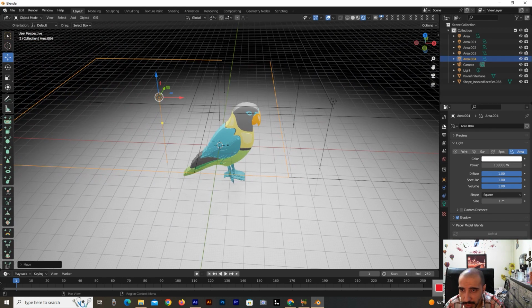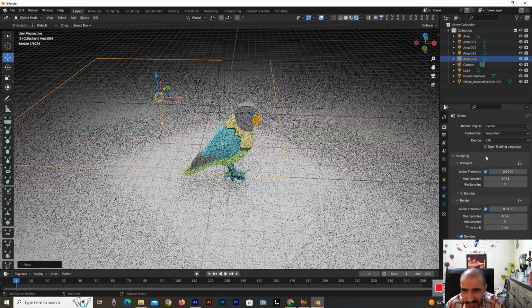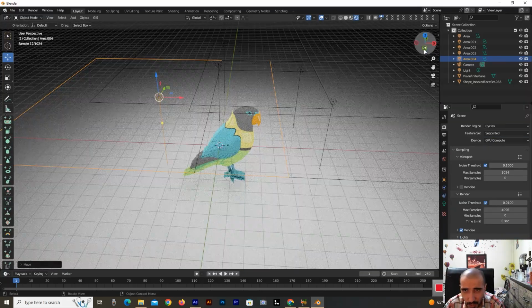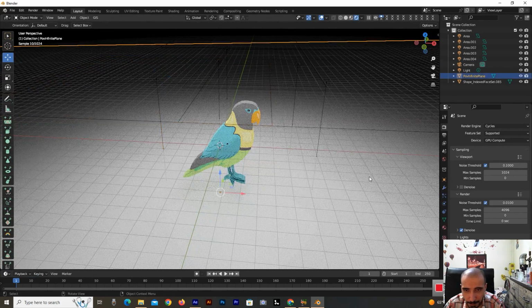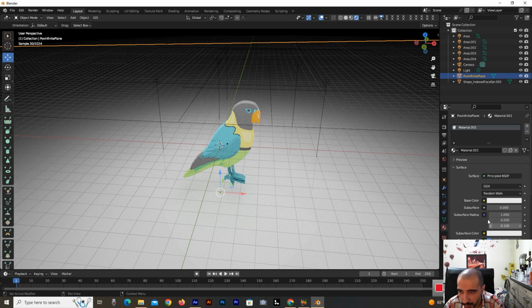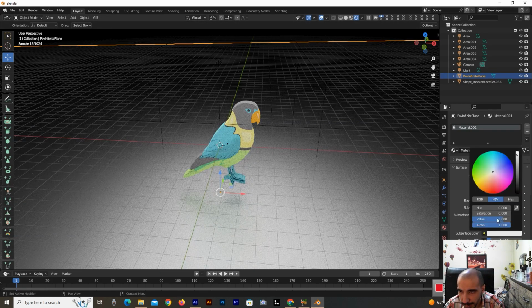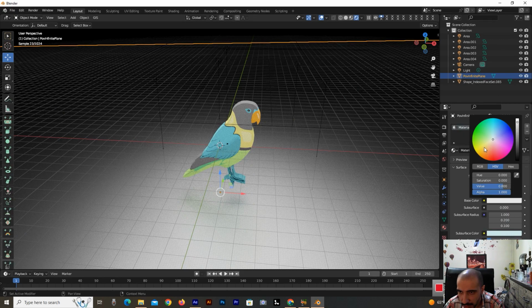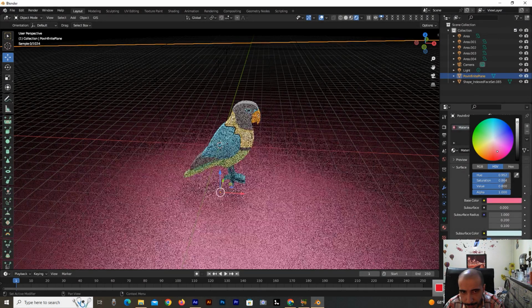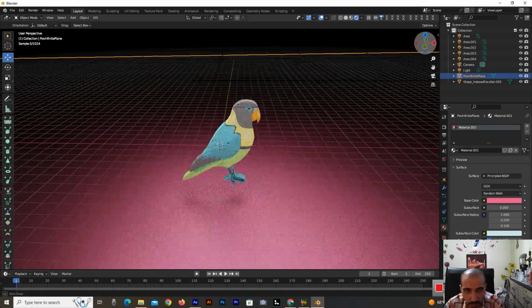Yeah, it's ready. I go to the render engine and select Cycles, GPU. Wow, that's so beautiful. And I go to the landscape and select New and Surface. I turn on metallic, yeah, and base color I put on red.